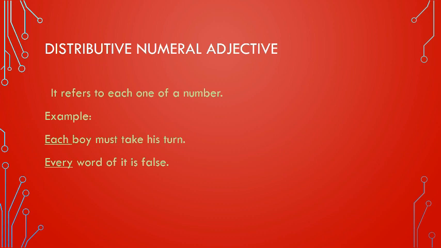Here the underlined words each and every are distributive numeral adjectives. In English, we normally use each, every, either, neither as distributive numeral adjectives. Now let us go to the next type of adjective.